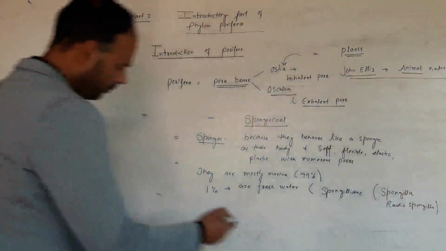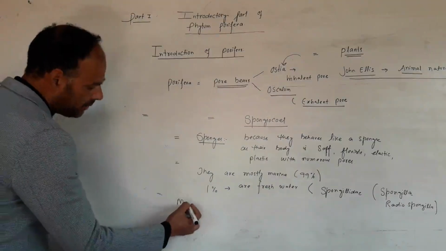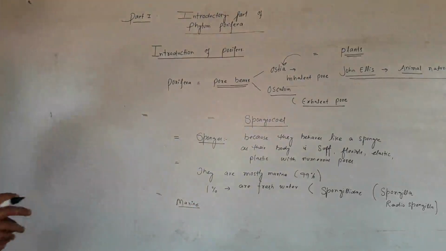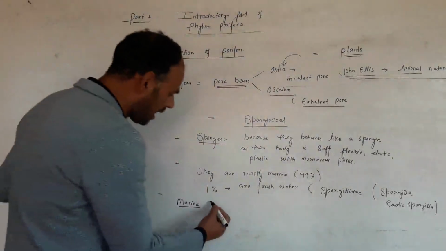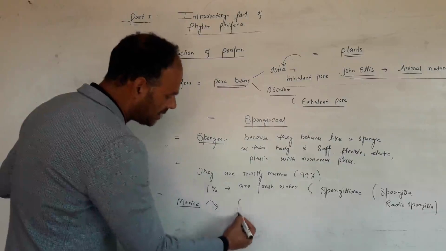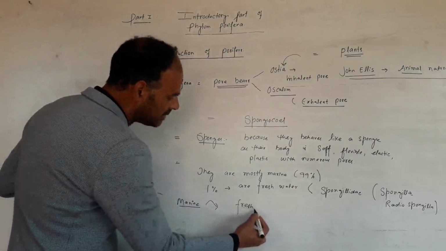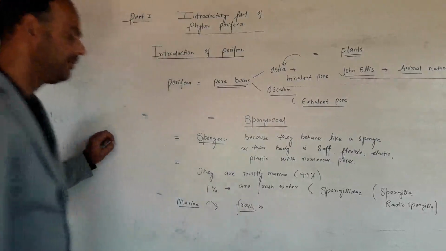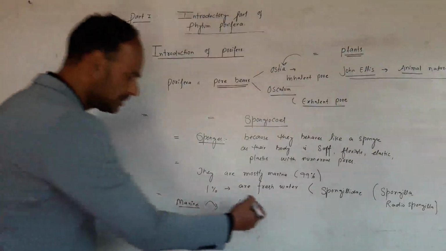If the marine members are extracted from the seawater and put in fresh water, such animals quickly die because of osmoregulatory problems.